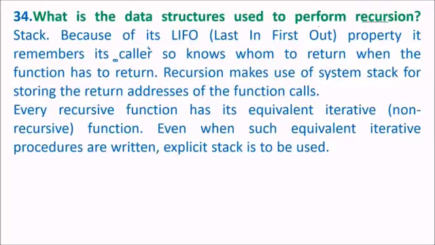Now what happens in recursion? First, the answer is stack. Since it follows the last in first out property, it remembers its caller, so it knows to whom to return when the function has to return. Because recursion means a function calling itself, breaking the problem into simpler problems and calling itself. So recursion makes use of the system stack.